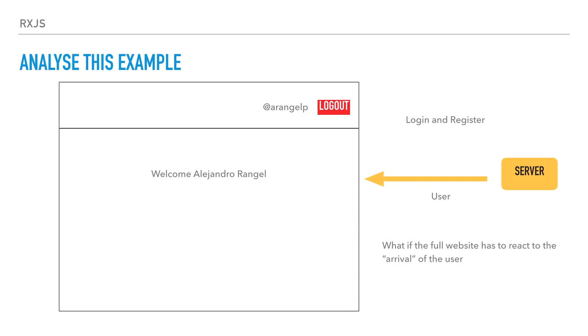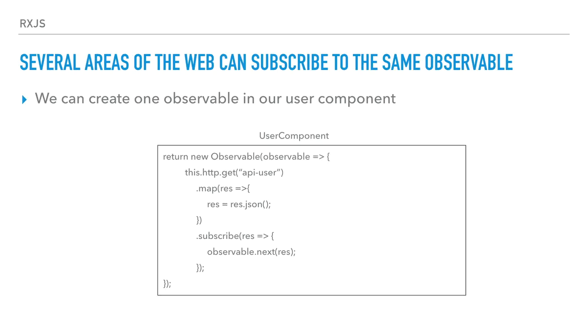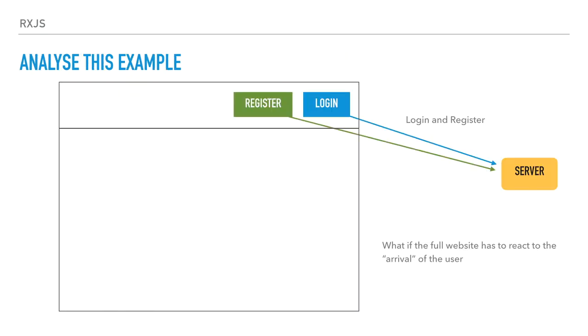Everything will react to this event, to this stream of data, if we want to say it properly. So let's say that this is our user component. This is a service that will talk with the user database, with the server. If we see the example, forget about the first line that returns a new observable. I will explain this in a minute. We call the HTTP GET. So, remember the diagram, we go to the server to get the user.